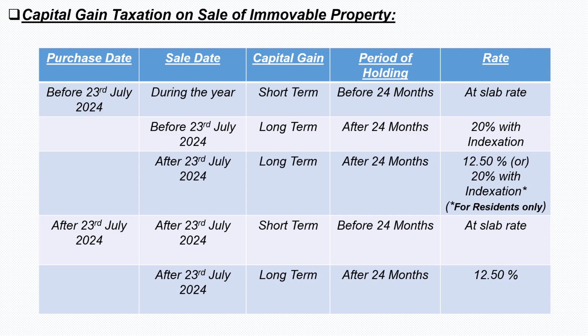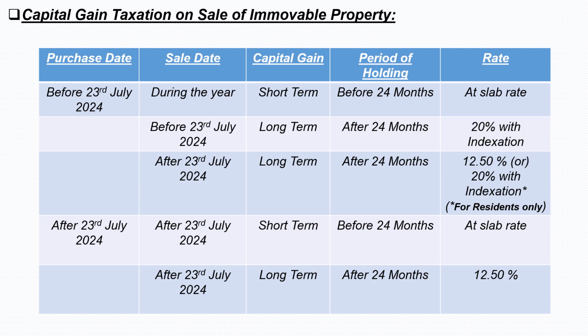If the property was held for more than 24 months and sold before 23rd July 2024, it is taxed at 20% with indexation. If the property was sold after 23rd July 2024, the tax rate is 12.5% without indexation or 20% with indexation for residents only.